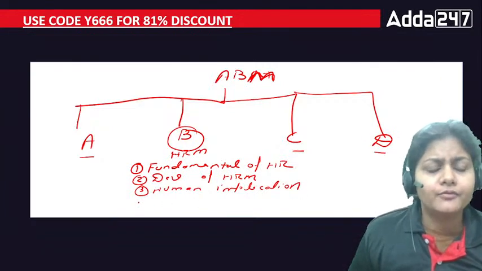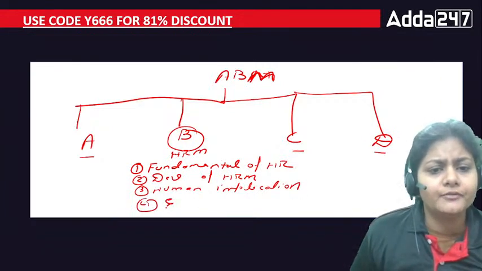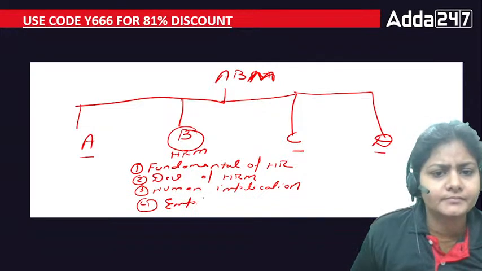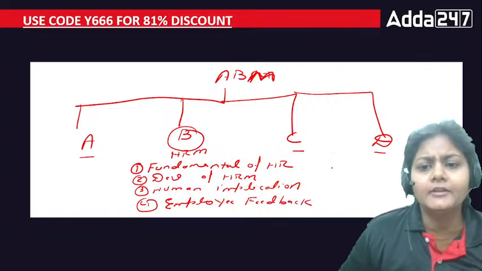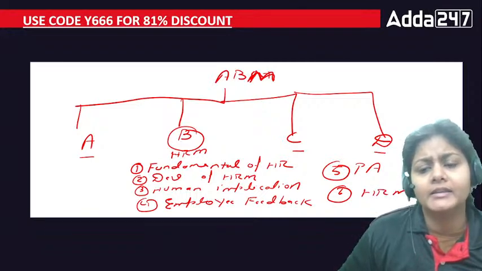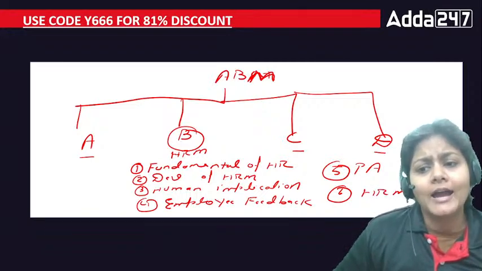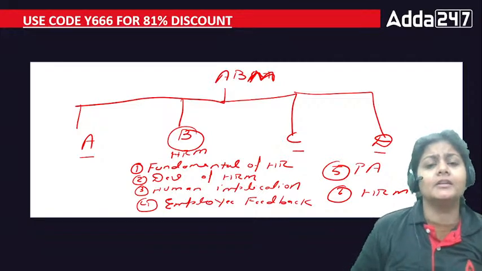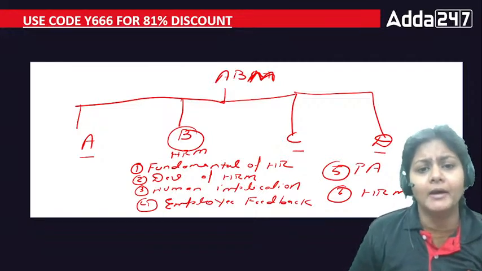And your fourth chapter is employee feedback. Right, and fifth chapter is performance appraisal. Then the last one, the sixth chapter, is HRM and IT, right? So you have total 6 chapters in ABM, that is advanced bank management.